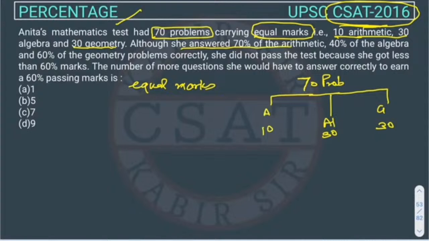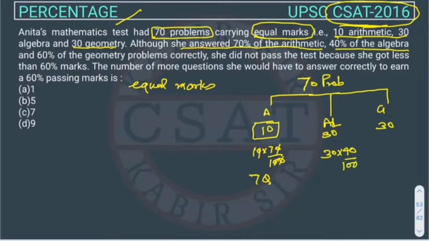Although she answered 70% of the arithmetic, so we have to take 70% of arithmetic. Arithmetic is how many? 10. So what is 70% of this? It will be 7 questions. Then 40% of the algebra. So 40% of 30 algebra questions is 12 questions.